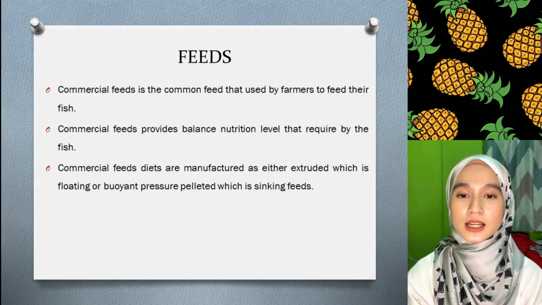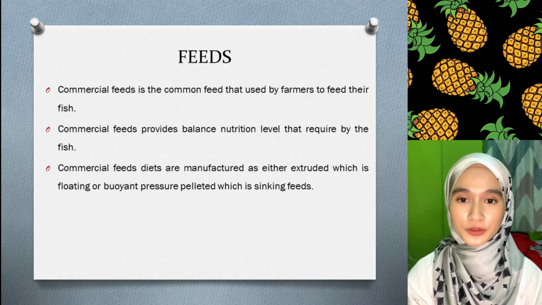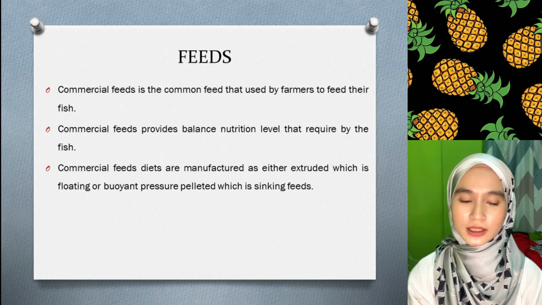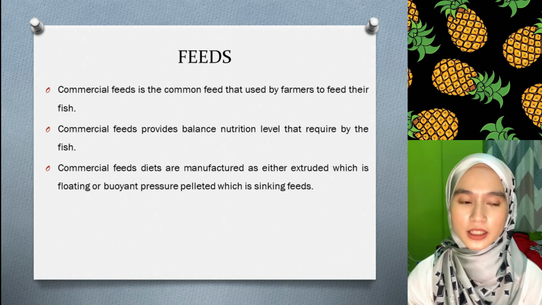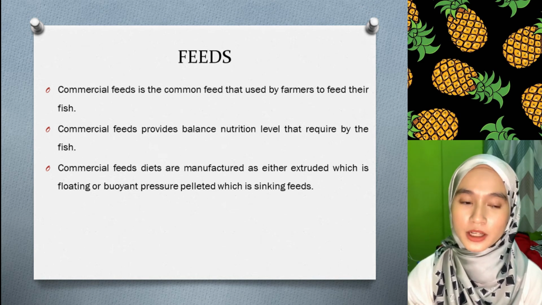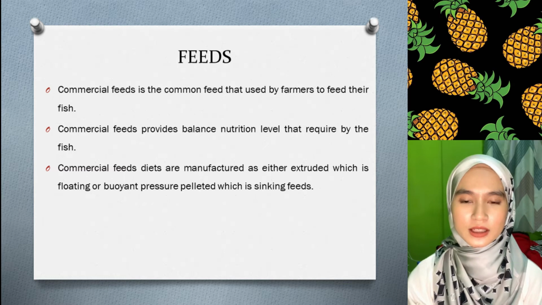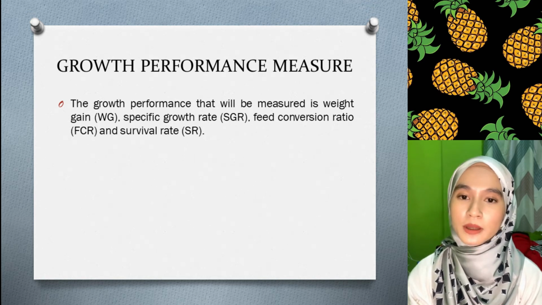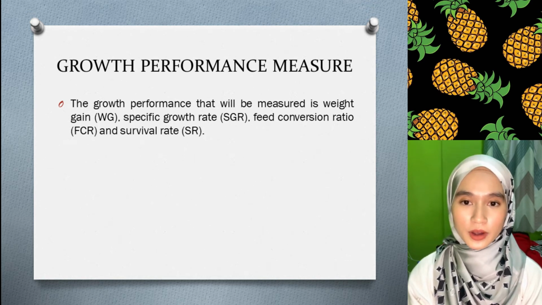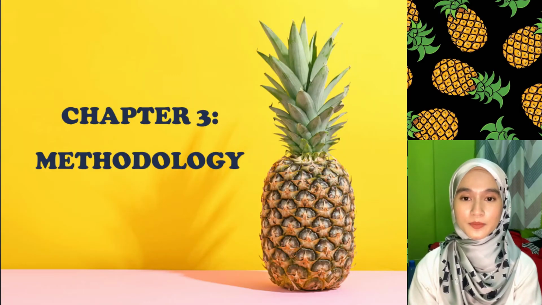Commercial feed is the common feed used by farmers to feed their fish. Commercial feed provides the balanced nutrient levels required by the fish. Commercial feed diets are manufactured as either extruded, which is floating or buoyant, or pressure pelleted, which is sinking feed. Next, the growth performance measures for this experiment are weight gain, specific growth rate, survival rate, and feed conversion ratio. The next chapter is methodology.